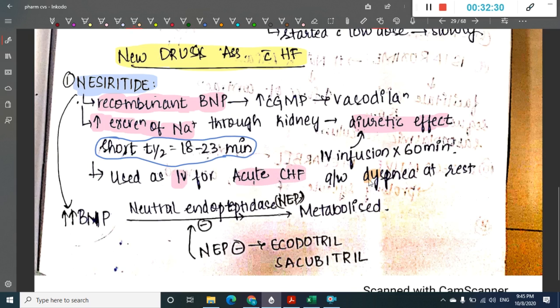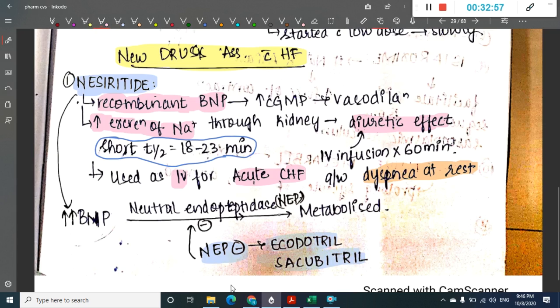Then there are some side effects. This drug is sometimes associated with dyspnea at rest. Nesiritide increases brain natriuretic peptide. There is one more group of drugs called NEP, neutral endopeptidase inhibitors, which include ecadotril and sacubitril.